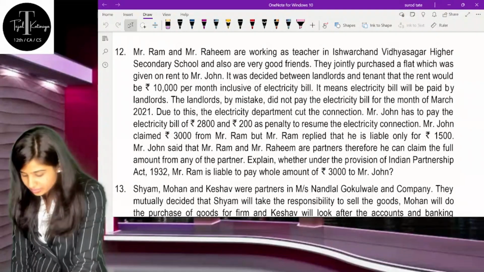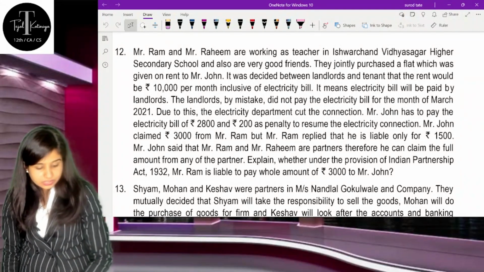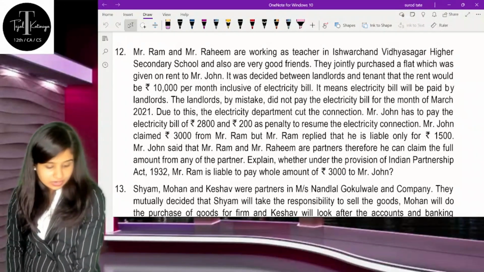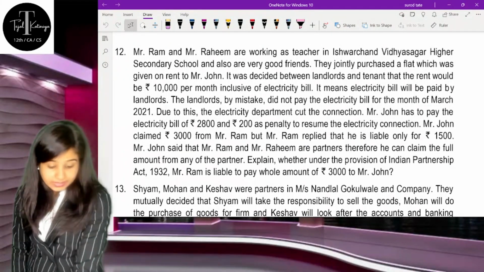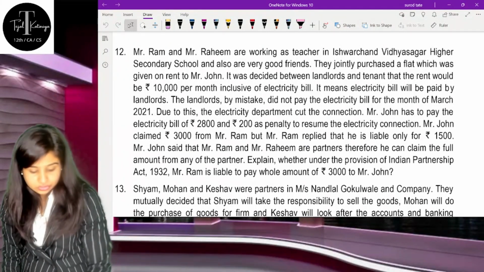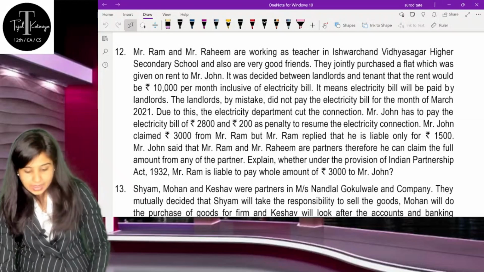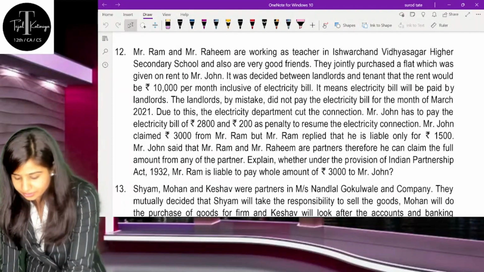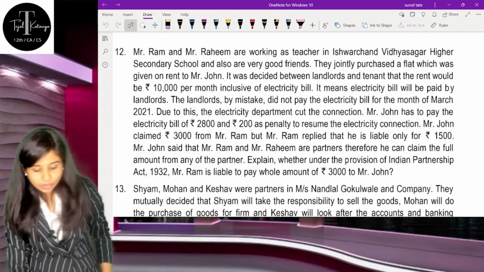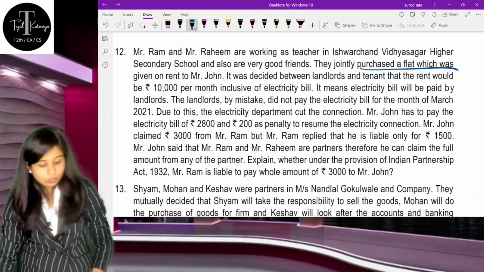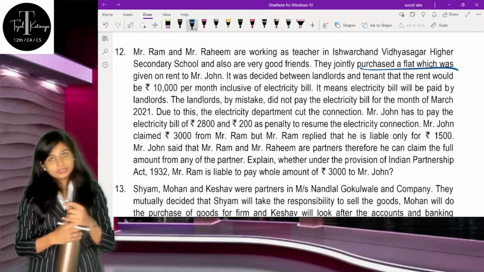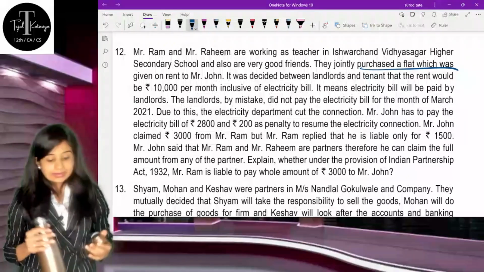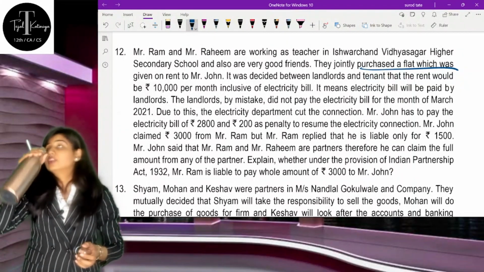Mr. Ram and Mr. Rahim are working as teachers of Ishwar Chand Vidyasagar High School, and they are good friends. They jointly purchased a flat and gave it on rent to Mr. John. They are buying a flat and giving it on rent to Mr. John.